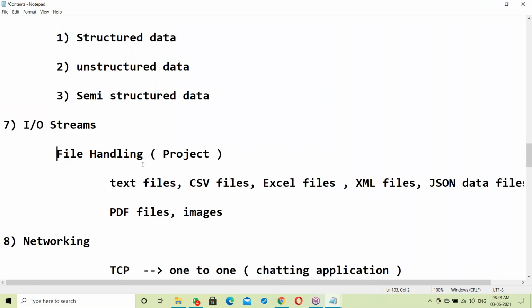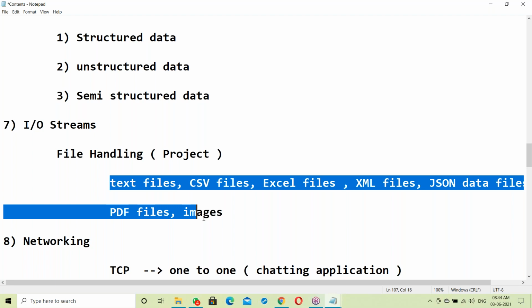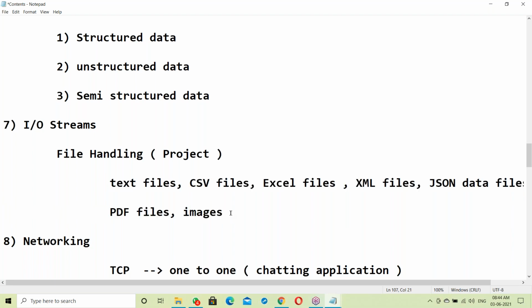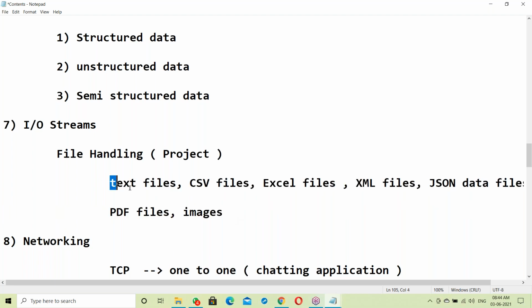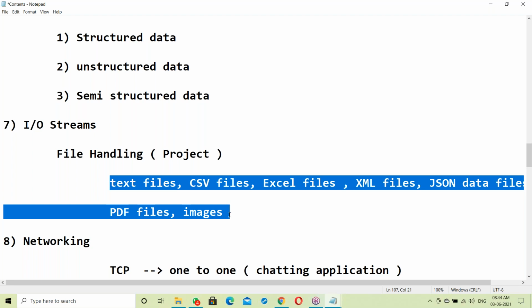Next, I/O streams. It's file handling. Different types of files like text files, CSV meaning comma separated values, Excel files, XML files, JSON data files, PDF files, and images. I have worked with all these files, mainly in Hadoop application development. In Java and Hadoop application development, we have used almost all the different formats of files.